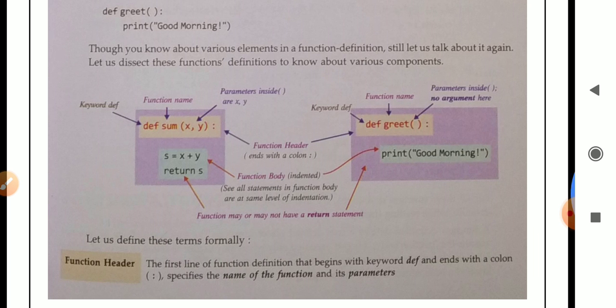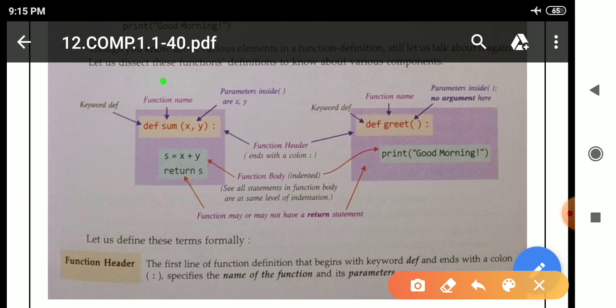Though you know about various elements in a function definition, still let us talk about it again. Let us dissect this function definition to know about various components. See here, two functions are there, this and this. Here def represents what? Definition of function started, means it is a keyword. In short we write def. Sum is the name of the function. After that x comma y, these are the parameters inside parentheses, they are x and y. At last we can see a colon is there, means this complete line is known as the function header.